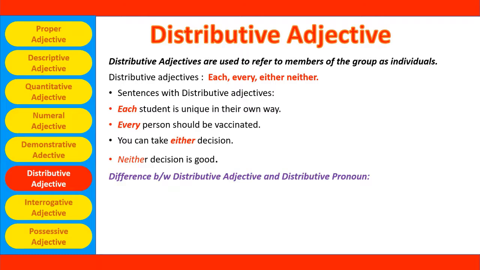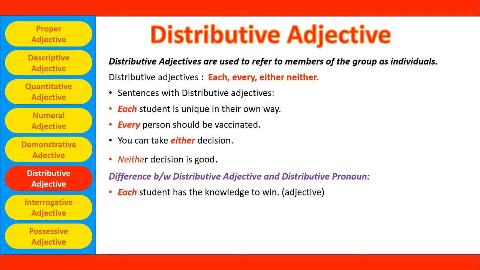Now let's see the difference between the distributive adjectives and distributive pronouns. Let's see with an example here. Each student has knowledge to win. Here each is accompanied with student. Here student is a noun. So each is a distributive adjective, mentioned along with a noun.